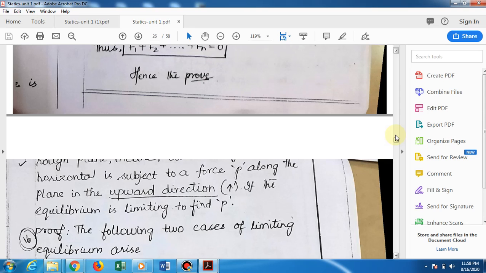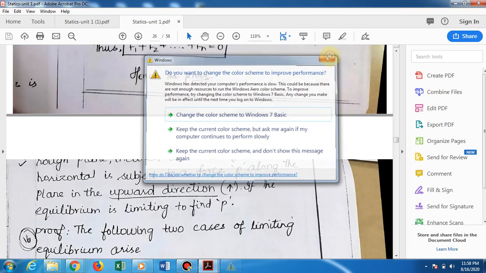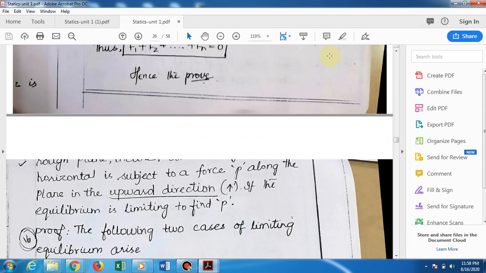We will see the proof for the following two cases of limiting equilibrium. Case 1: the particle has a tendency to slide up the plane.